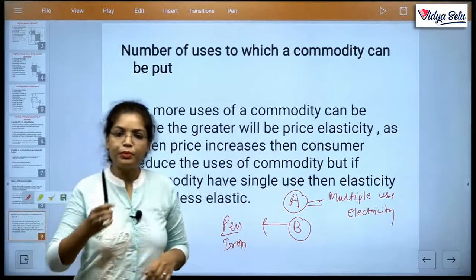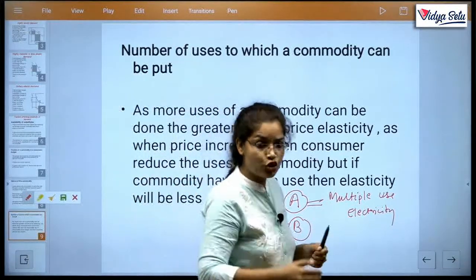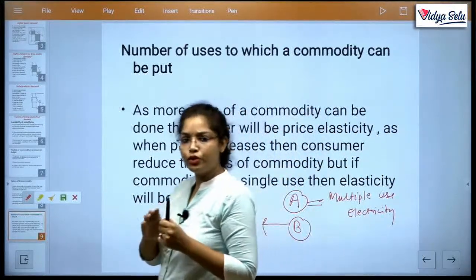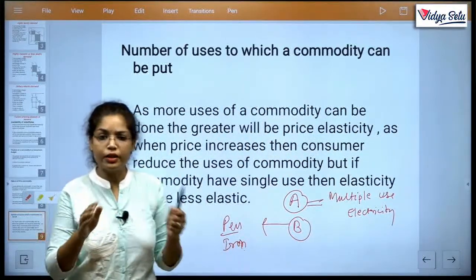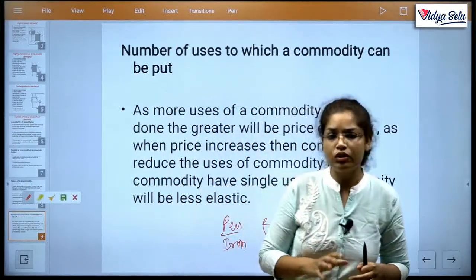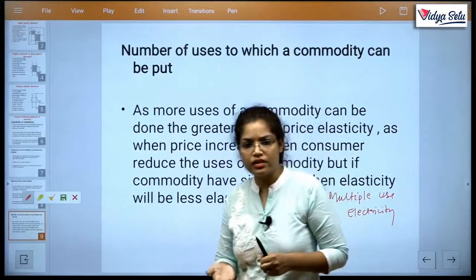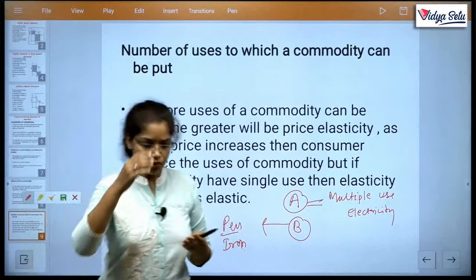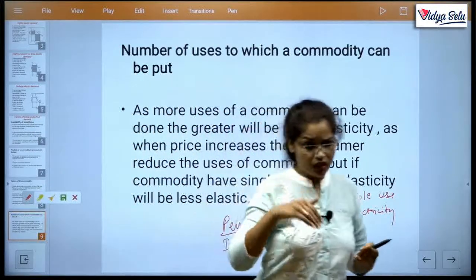Clear? If I am producing necessary types of goods, I can charge more prices. Or if I am producing a normal good which already has many substitutes, then I have to charge low prices. Clear? So this makes it useful to understand elasticity.